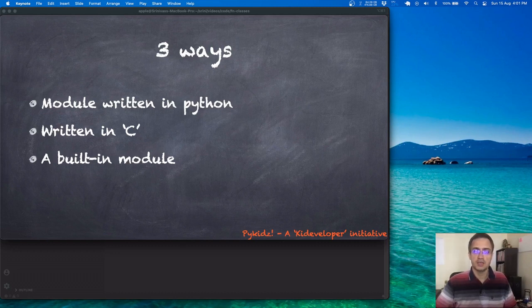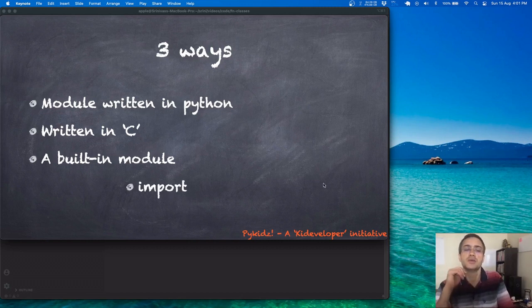Whatever the kind of module, we can use or access them the same way. And we have already seen how to do this. That is the import statement. Though there are three ways, we will be focusing on the first way because we are here to write Python code, not C code. C is a different programming language, and it's a powerful language, but it's very non-user friendly, at least in my book. It is a much lower level language, whereas Python is much easier to understand, easy to pick up, right?